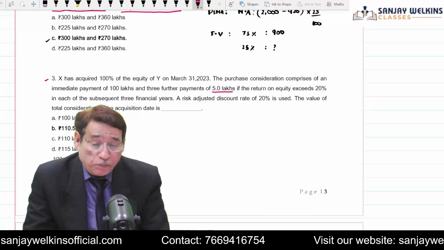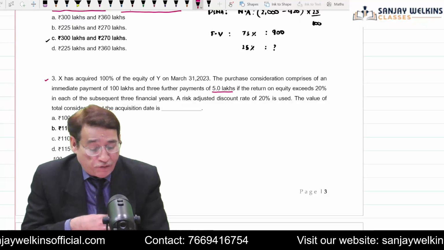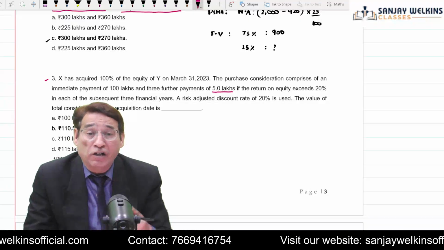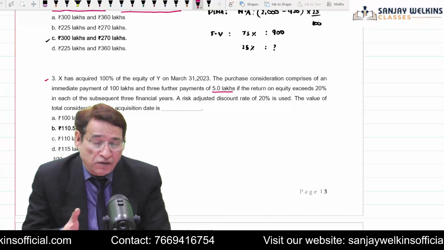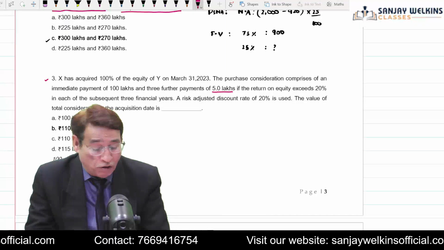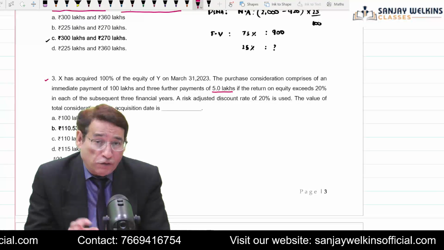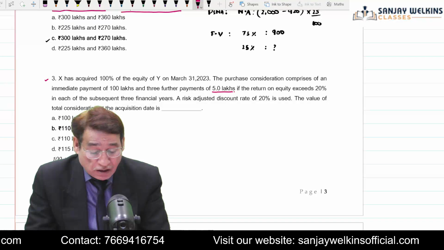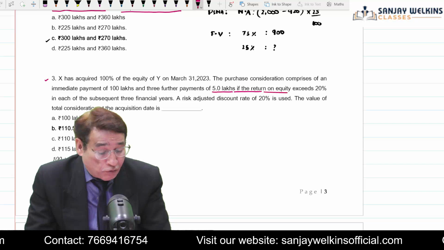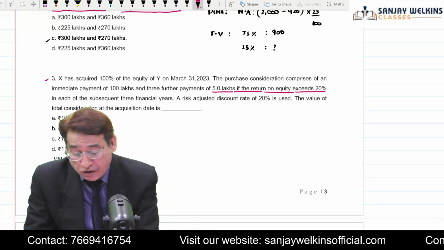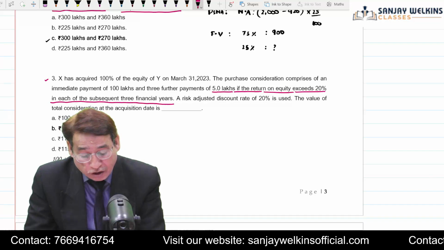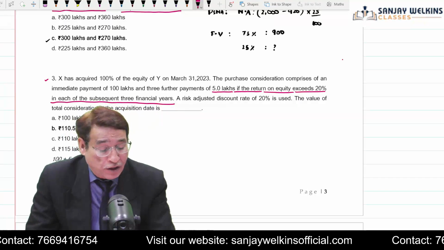Now, so far it is a case of deferred consideration, but ultimately it will become a case of contingent consideration because some conditions are also there. We are going to give you further 3 payments of 5 lakhs, if the return on equity exceeds 20% in each of the subsequent 3 financial years. So it is a case of contingent consideration.